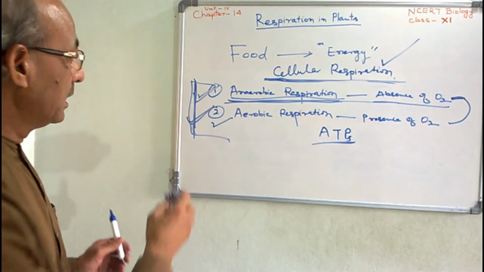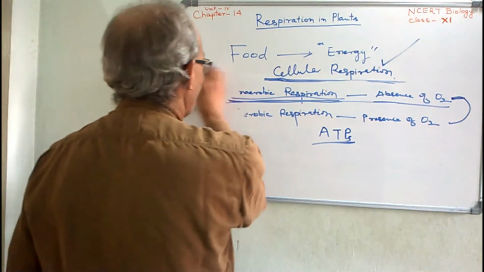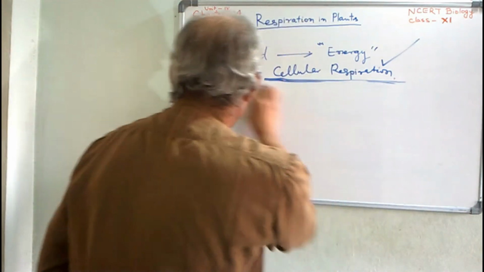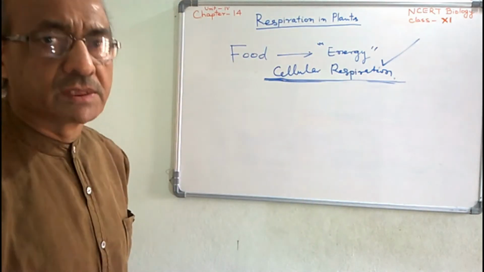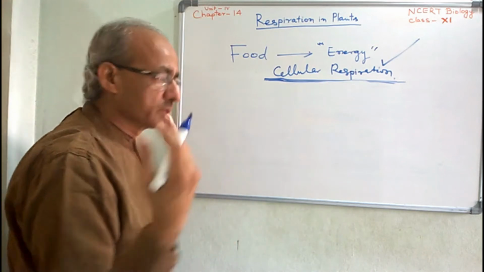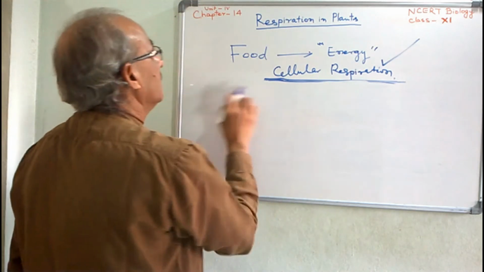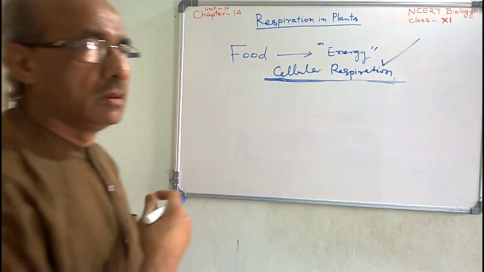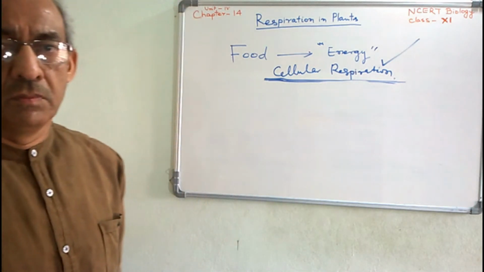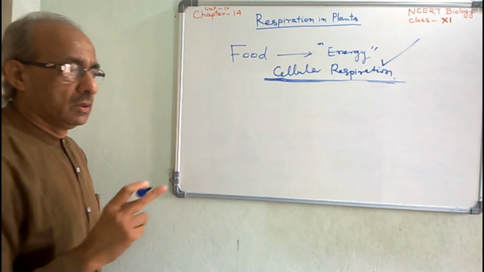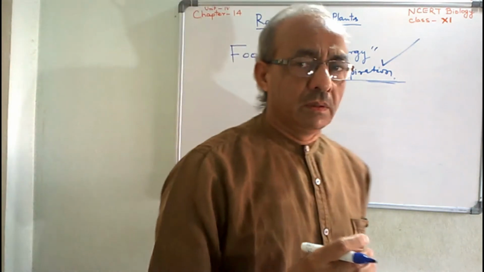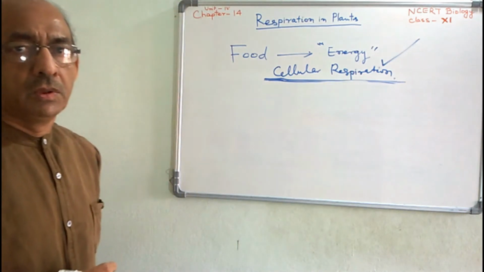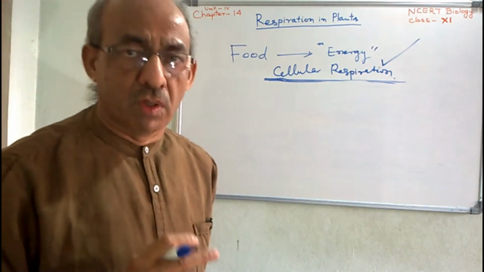Clear? Now we will discuss what actually happens firstly in anaerobic respiration, in absence of oxygen. In absence of oxygen, in all the organisms, by breakdown of one molecule of glucose, two pyruvic acids are formed.